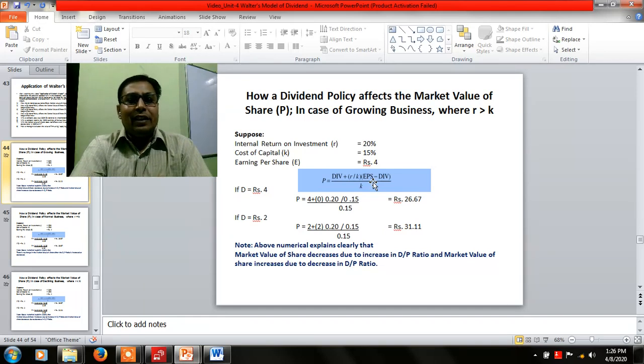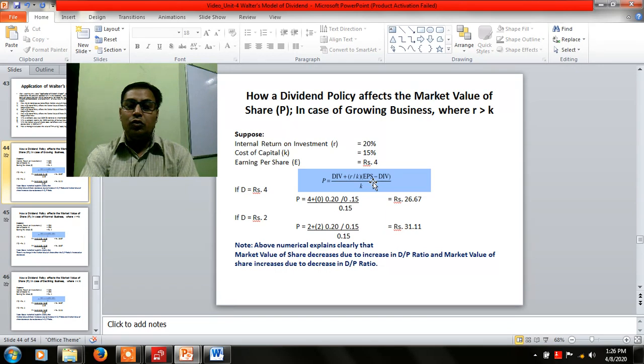So in this particular case, the internal rate of return is 20% and cost of capital is 15%, earning per share is 4 rupees. Suppose we are going to distribute dividend, and the dividend to be distributed among the shareholders is rupee 4. Okay, so the 100% payout ratio is here. Applying the formula of Walter's, you will find 26.67 will be the market value of price.